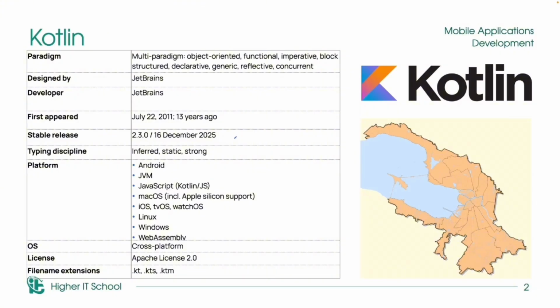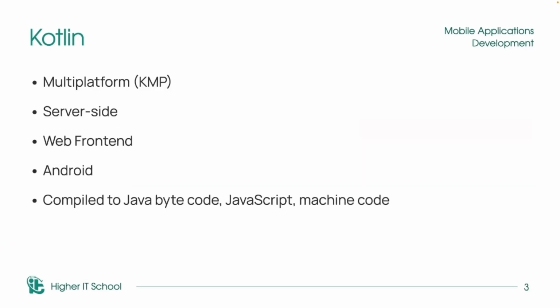And in 2017, Google announced that Kotlin is an officially supported language for Android development. Now Kotlin is very popular because it's a modern language that you can use in many places, not only in Android application development. Let's look at where Kotlin is the most useful.